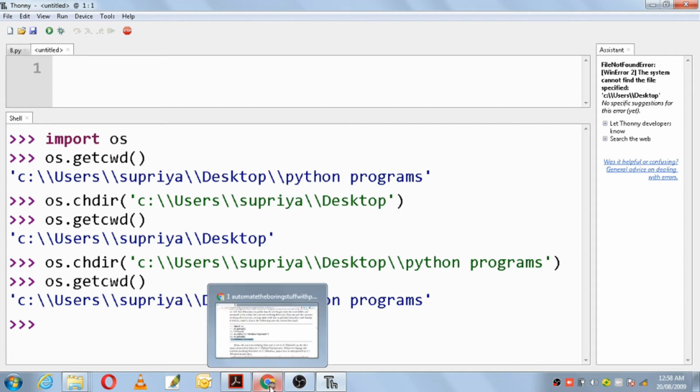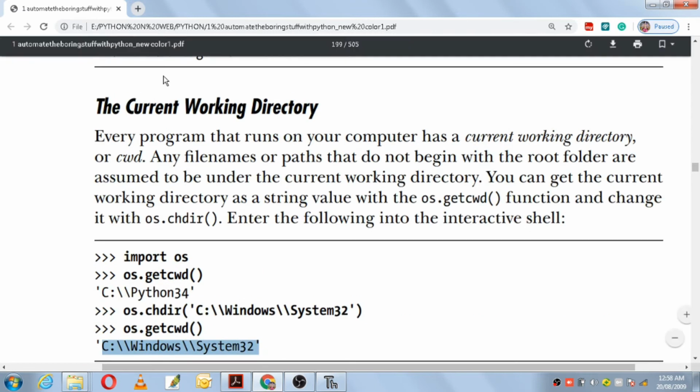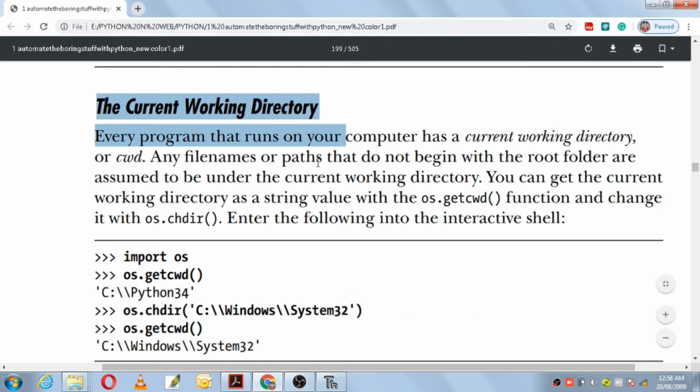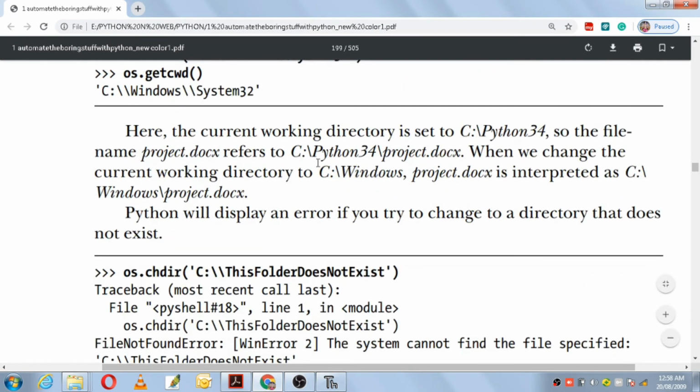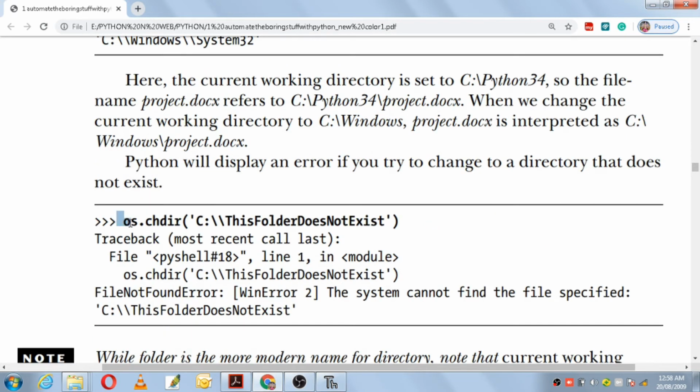So this was about the current working directory. And if you give a path which is not there, for example os.chdir to a C drive folder that does not exist, if the folder or file is not there and you try to change the directory, it will show an error saying that such a directory does not exist.